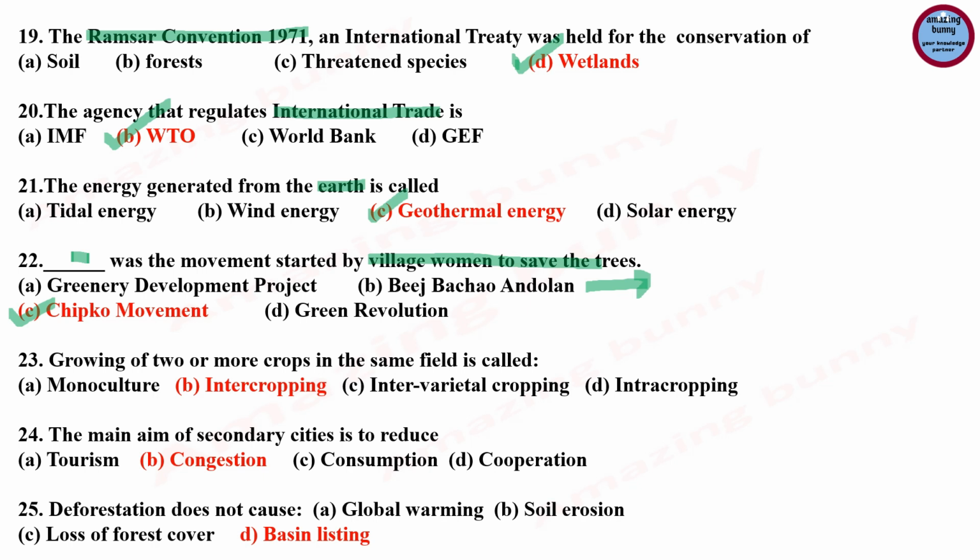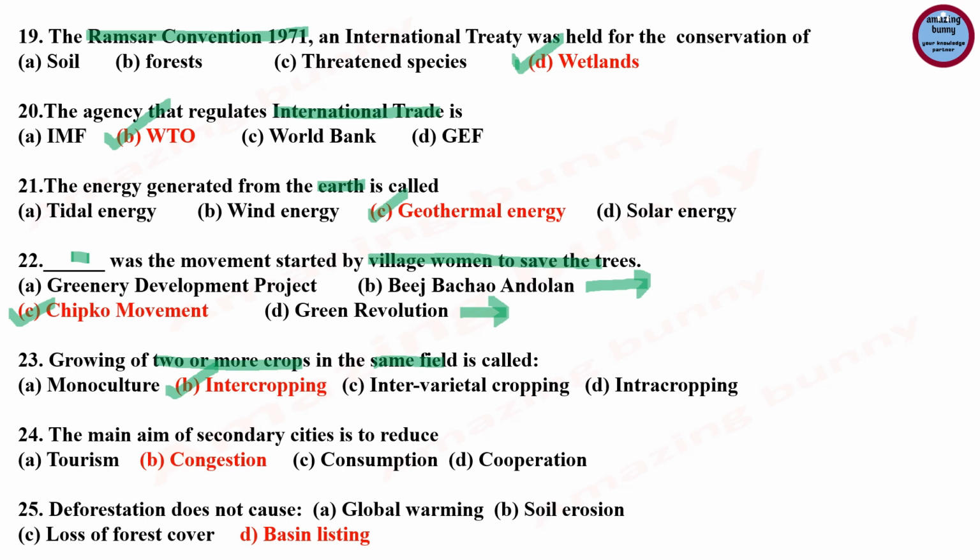Green Revolution was started by Dr. M.S. Swaminathan, who is also known as the father of the Indian Green Revolution. It involved the introduction of high yielding varieties of rice and wheat, and the aim of the Green Revolution was to increase food production and encourage self-sufficiency. Next question: growing of two or more crops in the same field is known as intercropping, because intercropping is a practice of growing two or more than two crops. For example, peanuts alongside alternative crops such as garlic, tomatoes, cotton, corn on the same land in close proximity.